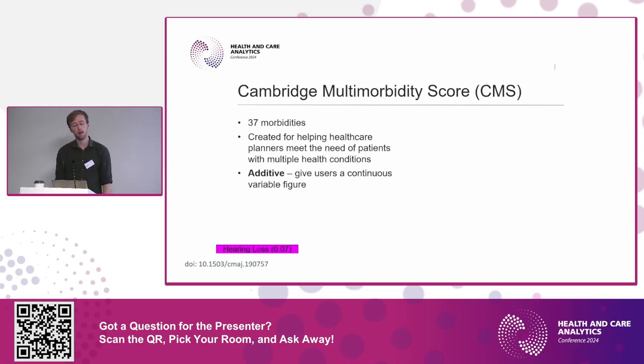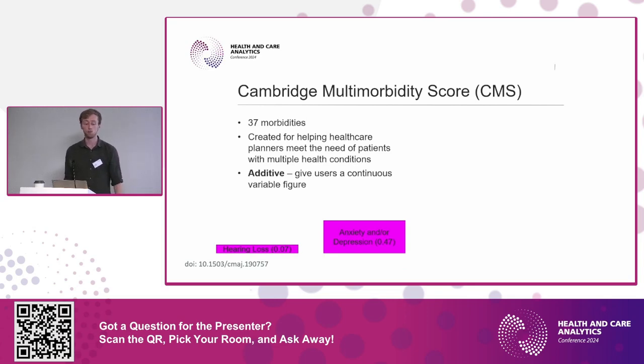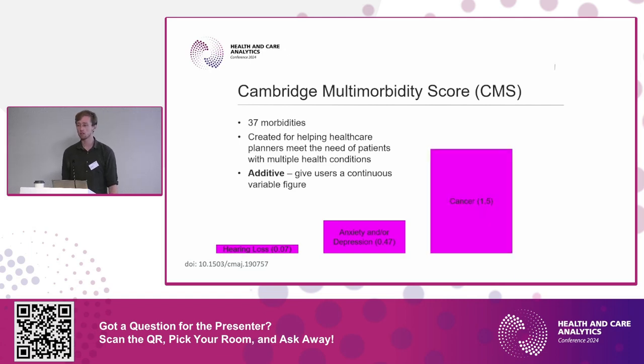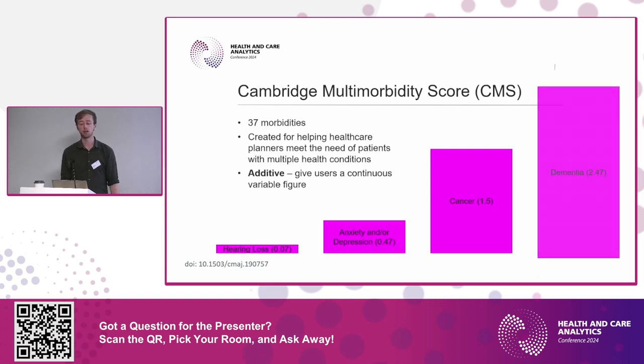Some examples of the Cambridge Multimorbidity Score in action. Hearing loss gives you a weighting of 0.07, so that's not very big. Anxiety and depression, if you get diagnosed with that, an extra 0.47. Cancer, quite big at 1.5. Not that this is a quiz, but can anyone remember what the largest morbidity was? Dementia at 2.47, yeah, so we've got 37 of these. We actually use 30 in our model, and this is how it works.